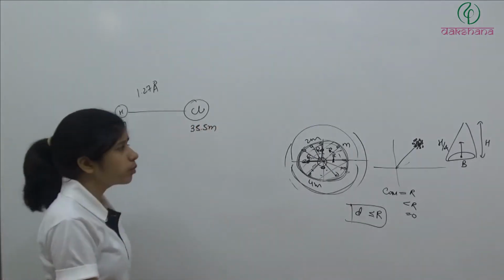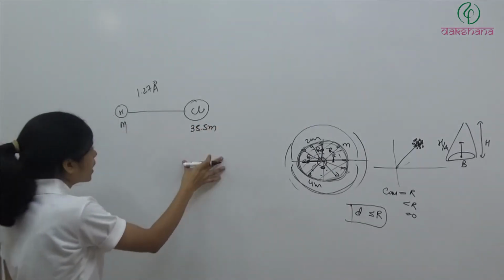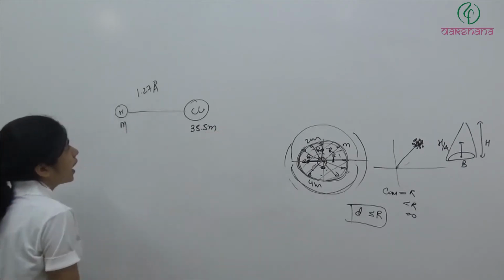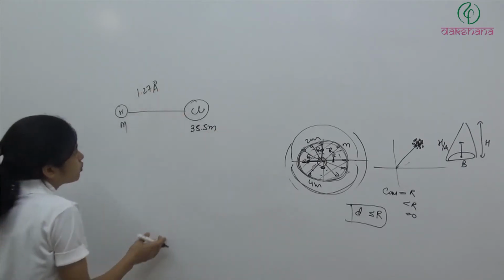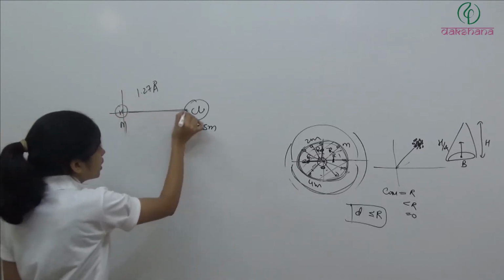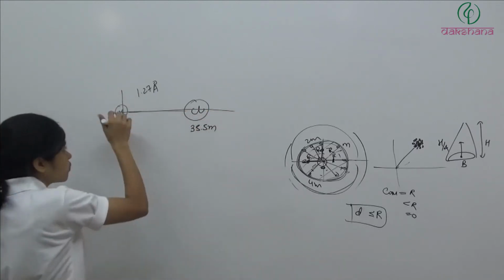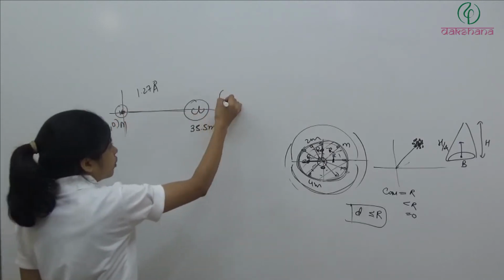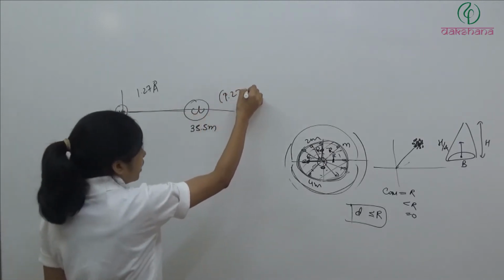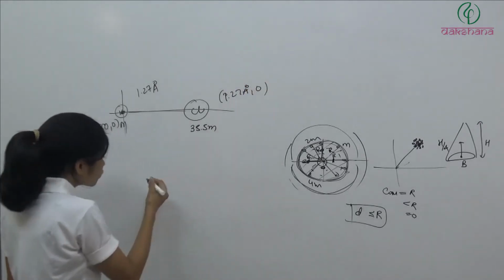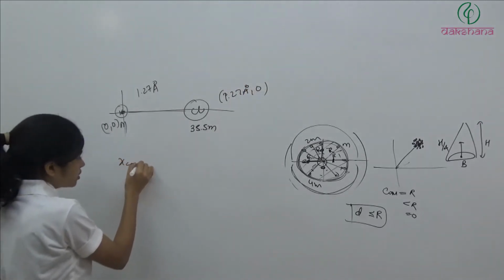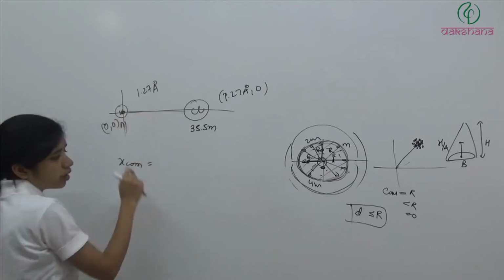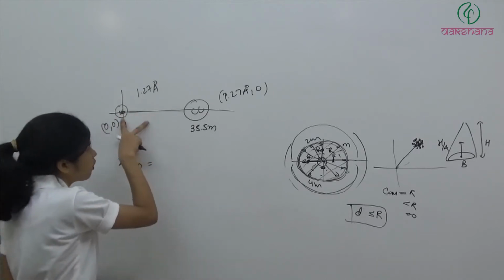Very simple problem. So simply we have two particles, one is of mass m, another is of mass 35.5 m, and the distance between them is 1.27. Let's say this is the origin. We have to find out the distance of the center of mass from this point. So we take this as the origin. Its coordinate will be 0,0 and its coordinate will be 1.27 angstrom, 0. So now the location of the center of mass, x of center of mass, which will be the distance from the hydrogen atom.